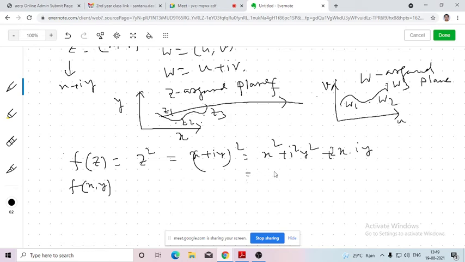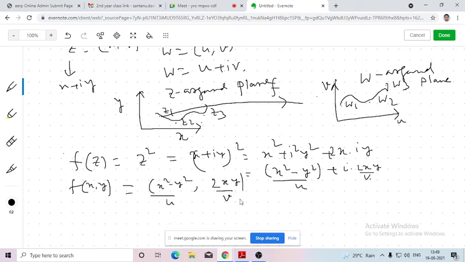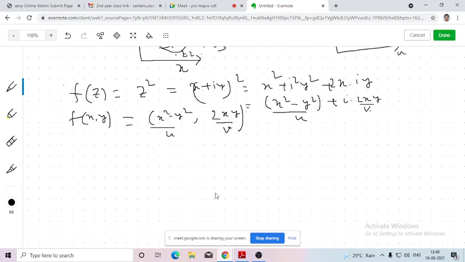So if we segregate the real and imaginary parts, this will be x square, i square means minus 1, so minus y square, plus i into 2xy. So that is our u, that is our v. So here f(x, y) is mapped to (x square minus y square, that is our u, comma 2xy, that is our v). Is that clear up to this or not? Is that clear till now?